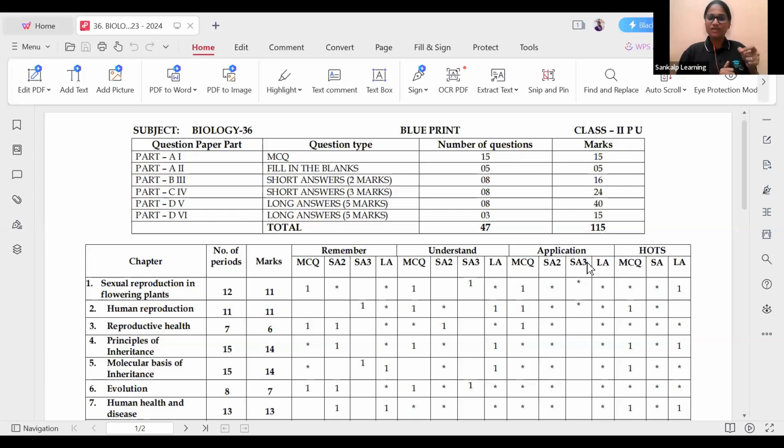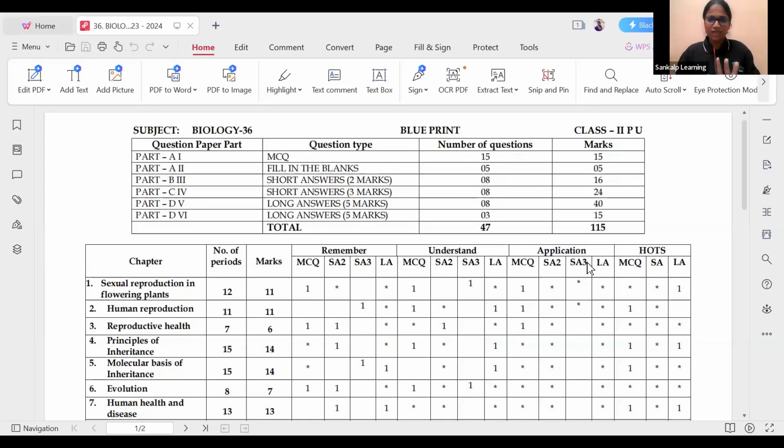Then we will have long answer questions, which are divided into two: Part D5 and Part D6. Part D5 long answers will be direct questions, guys: define, explain, describe. Part D6 long answer questions are applicable questions, applied questions. No doubt they will be from your textbook only, but somewhat twisted questions you will get.